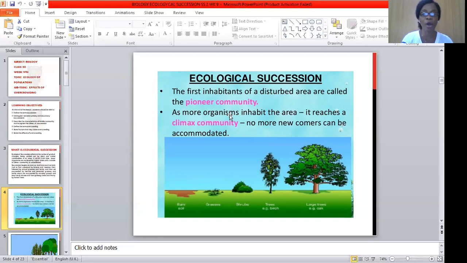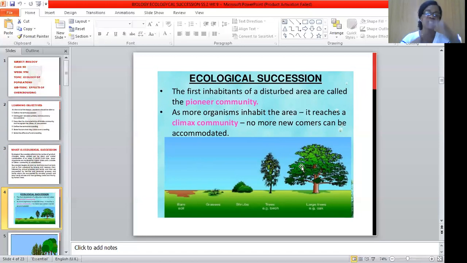They are followed by other organisms. Some organisms will now come to such a habitat. And once a stable community is reached, newcomers cannot be welcomed or accommodated. You can see from my picture here, this is bare soil, a barren land, there's nothing on it. Before you know it, grasses will come, shrubs will start growing, forest trees will start growing too.